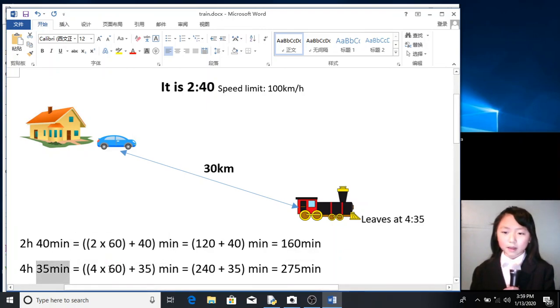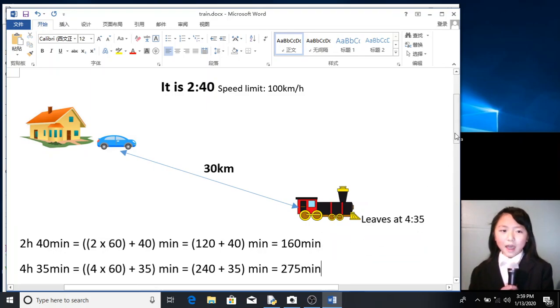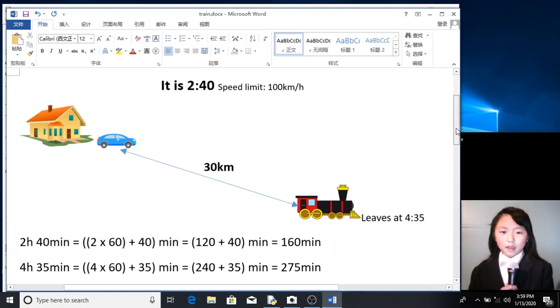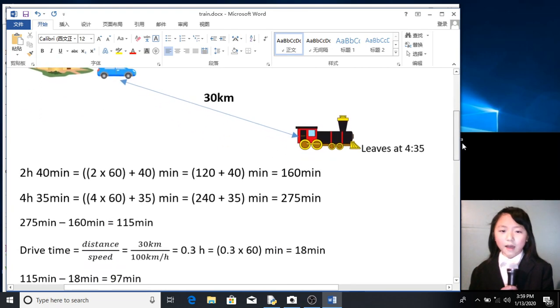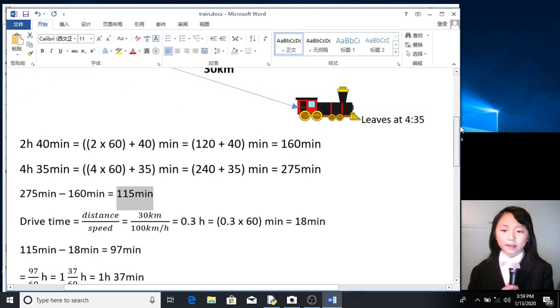So we convert this to minutes. 4 times 60 plus 35, which equals 275 minutes. To find out exactly how many minutes there are between now and the time you will have to be at the train station, we subtract this time by this time, and we get 115 minutes. So there is 115 minutes before the train leaves.